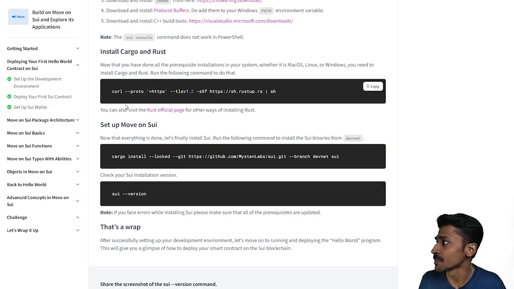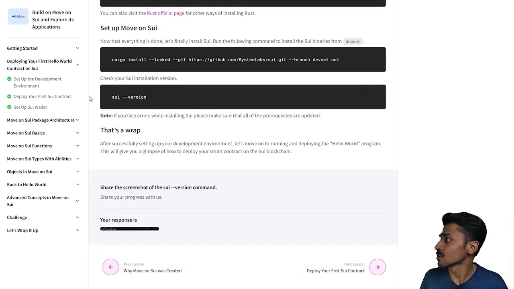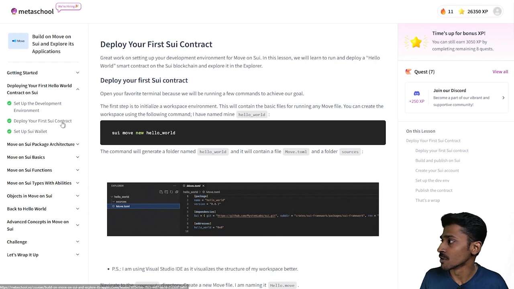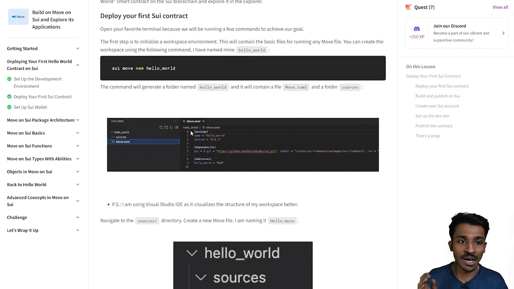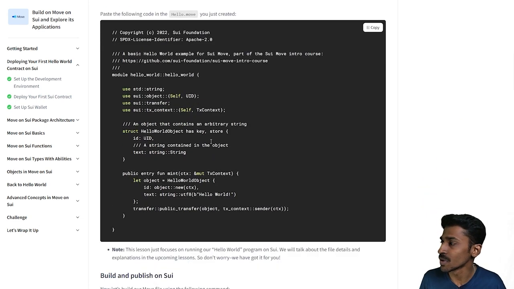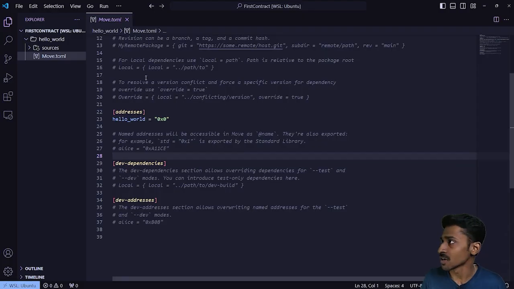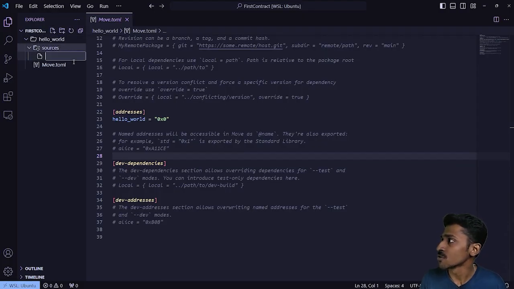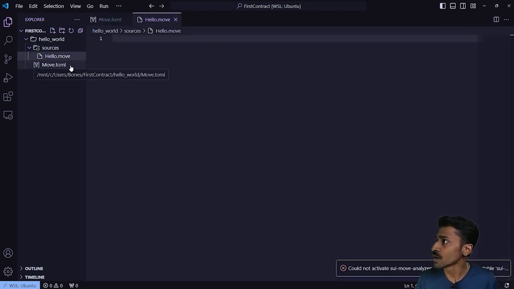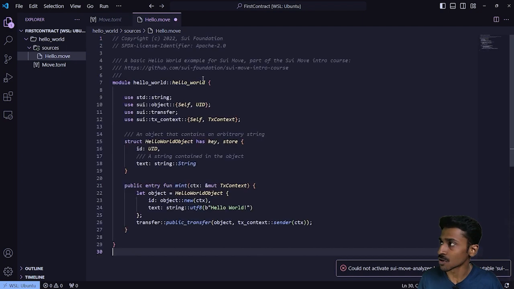So I'm going to directly head back into the Metaschool platform over here. Now that we're done with setting up our development environment, I'm going to go into deploy your first Sui contract here. We've already set up our workspace. Now what we want to do is create a new file called hello.move, and this is going to be the smart contract that we are going to be deploying. So I'm going to copy this, jump back into my VS Code, create a new file in sources. Let's call it hello.move. All right, and I'm going to paste in the smart contract code.